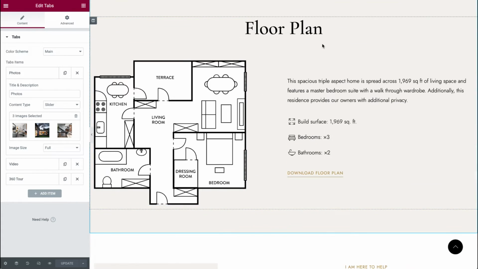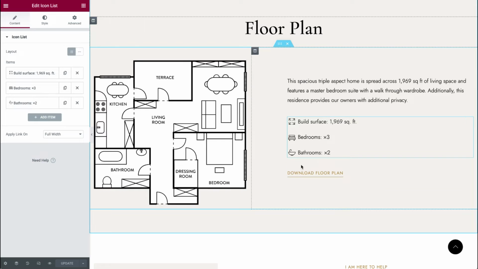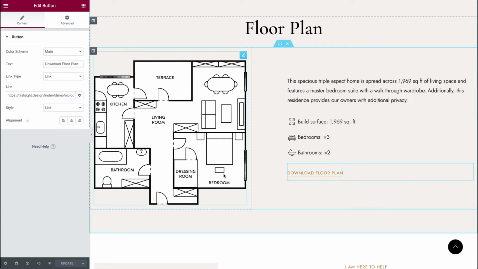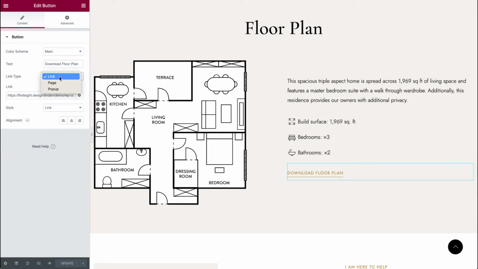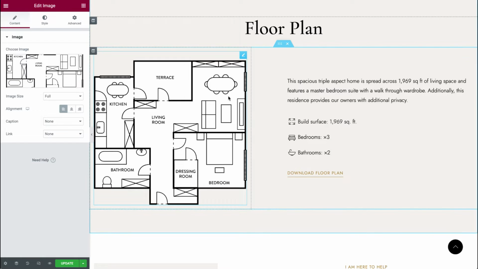Then we have a floor plan. This is a pretty simple block with a title text, some icons with text, and a link. We have the same settings for this action link as for the button. You can here choose whether you want to use the main or second color scheme, and make all other changes and upload the image of the floor plan.